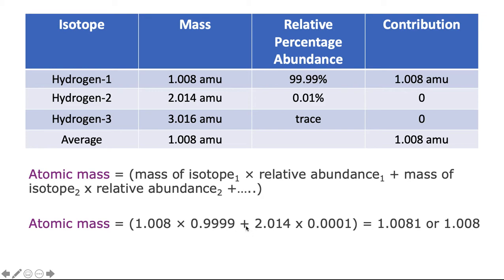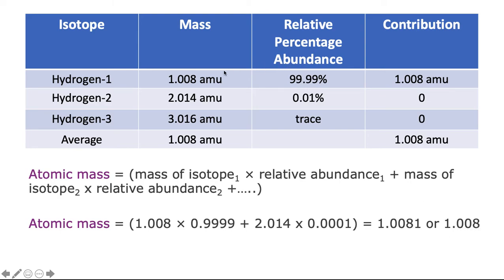So the mass of the first isotope is multiplied by its relative abundance, not as a percentage, just a regular number. Plus, then I take the mass of my second isotope and multiply it by its percent abundance. So I take 0.01 and divide it by 100, which gives me 0.0001. If you do this calculation, it should give you 1.0081, or we cut off at 4 significant digits, so 1.008. And if you go to the periodic table, you'll see that the atomic mass for hydrogen is 1.008.